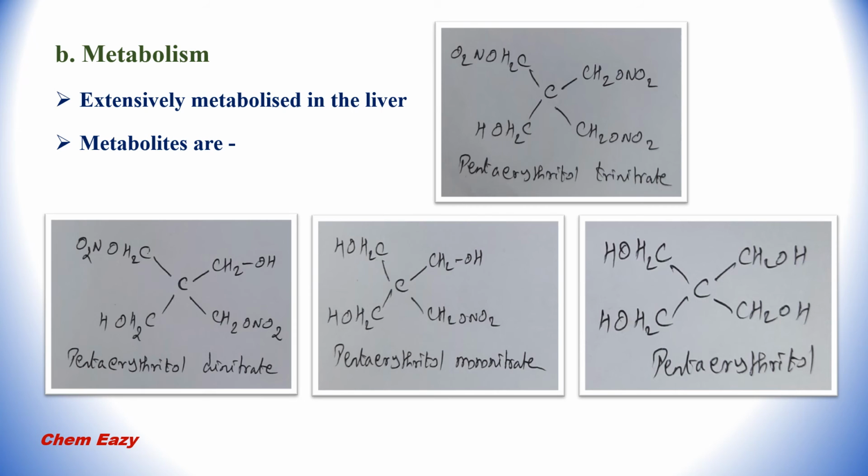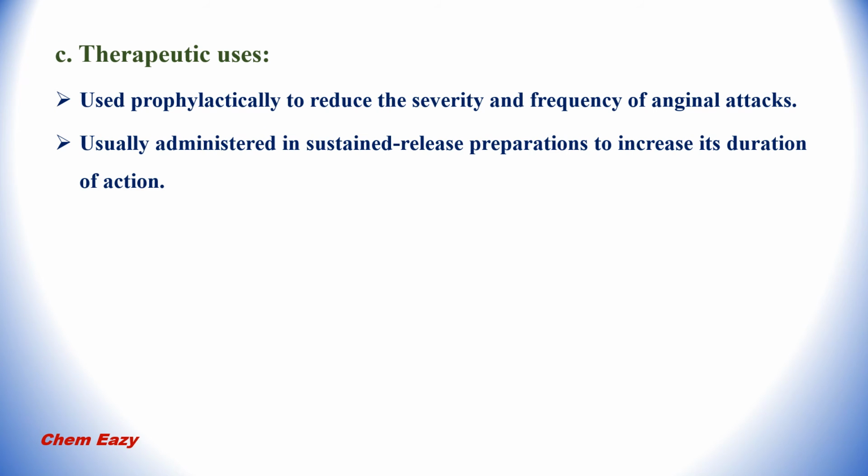Pentaerythritol tetranitrate is extensively metabolized in the liver, and the metabolites include pentaerythritol trinitrate, pentaerythritol dinitrate, pentaerythritol mononitrate, and finally pentaerythritol. Therapeutic use of pentaerythritol tetranitrate: this drug is used prophylactically to reduce the severity and frequency of anginal attacks, and usually this drug is administered in sustained release preparations to increase its duration of action.